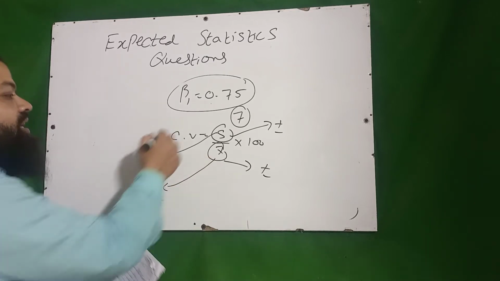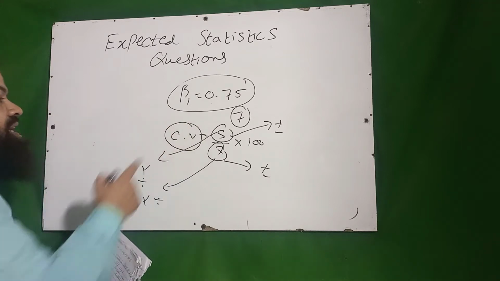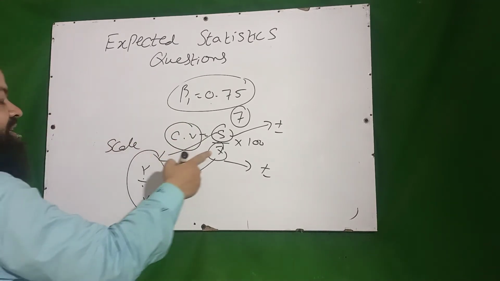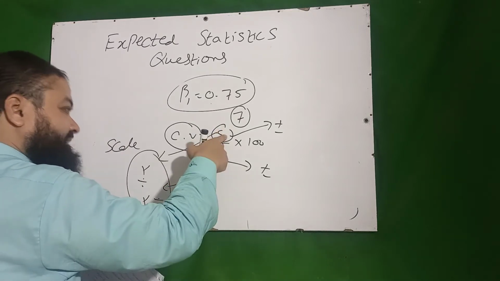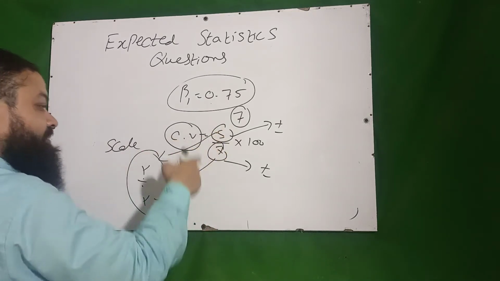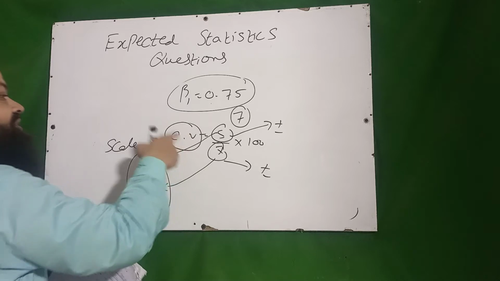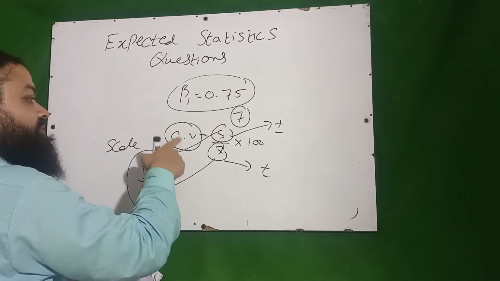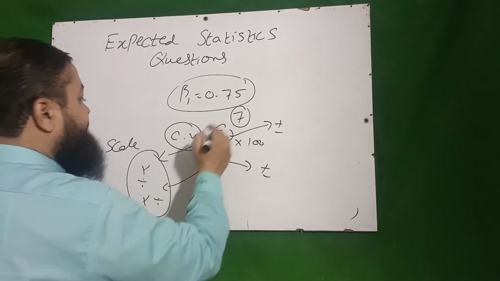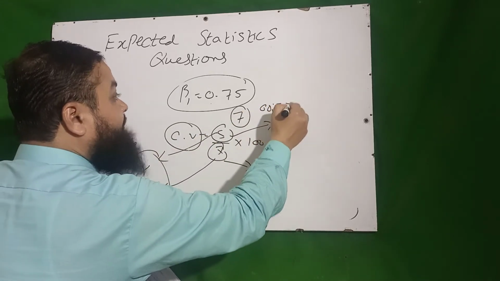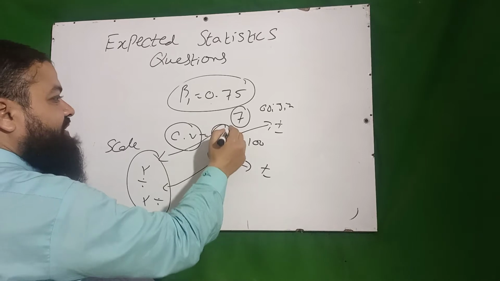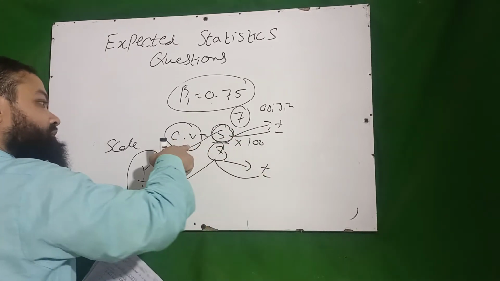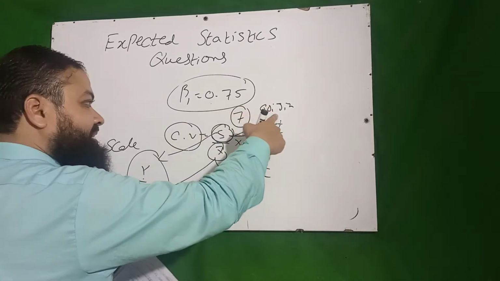So what did you learn? If they ask about coefficient of variation, it is independent of scale actually, because both s and mean are affected by multiply and divide, and these will be cancelled. So coefficient of variation is not affected by multiply and divide, but it is affected by change of origin, plus, minus. Why? Because s is not affected by plus, minus, but mean is affected by plus, minus. So coefficient of variation will be affected by plus, minus origin.